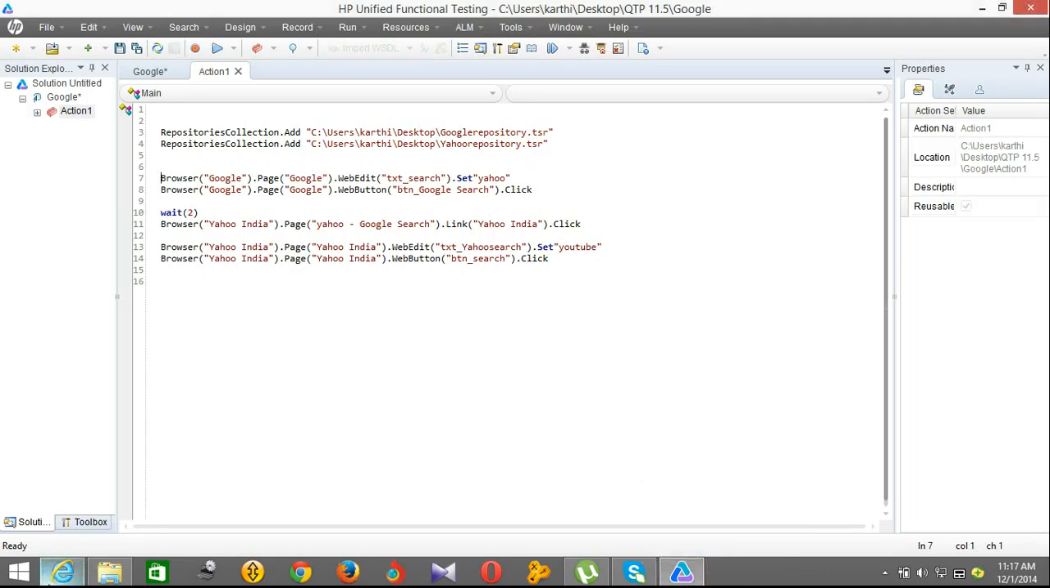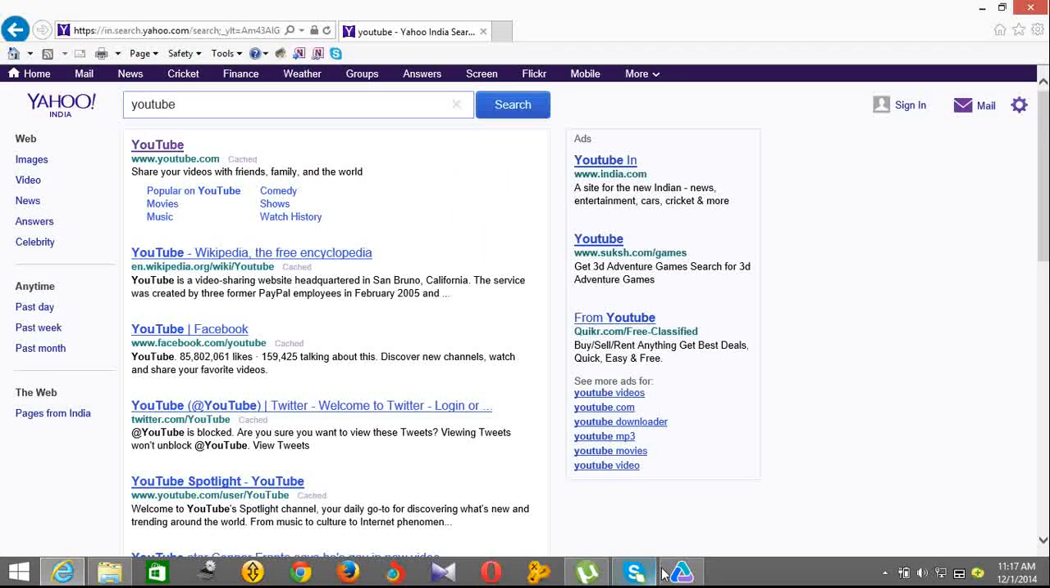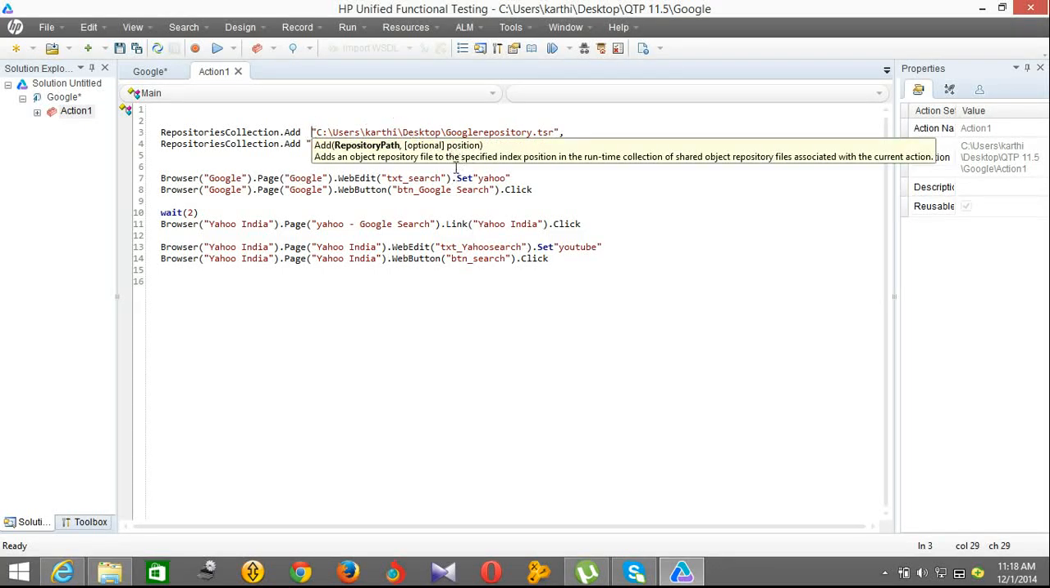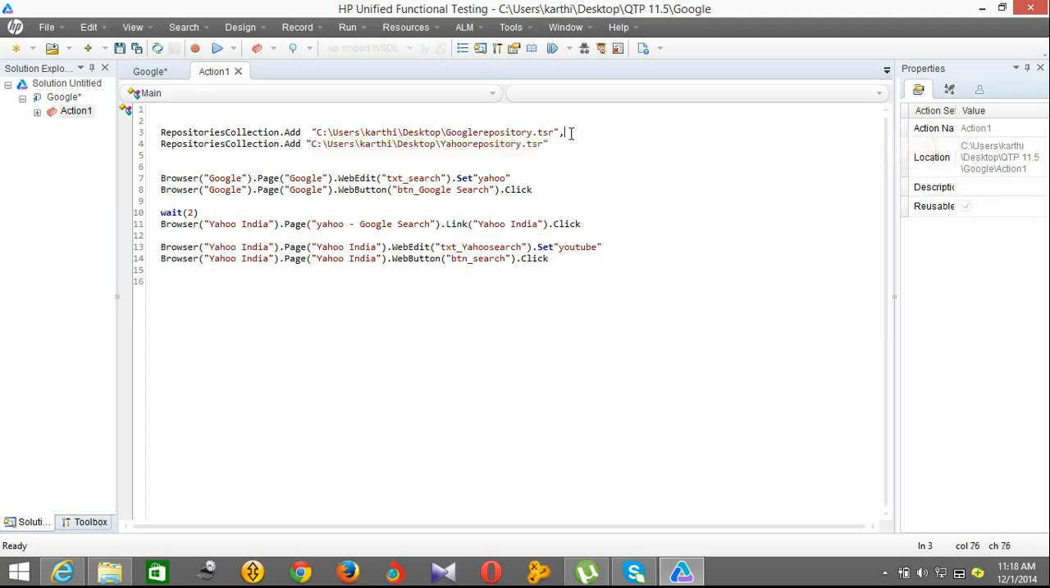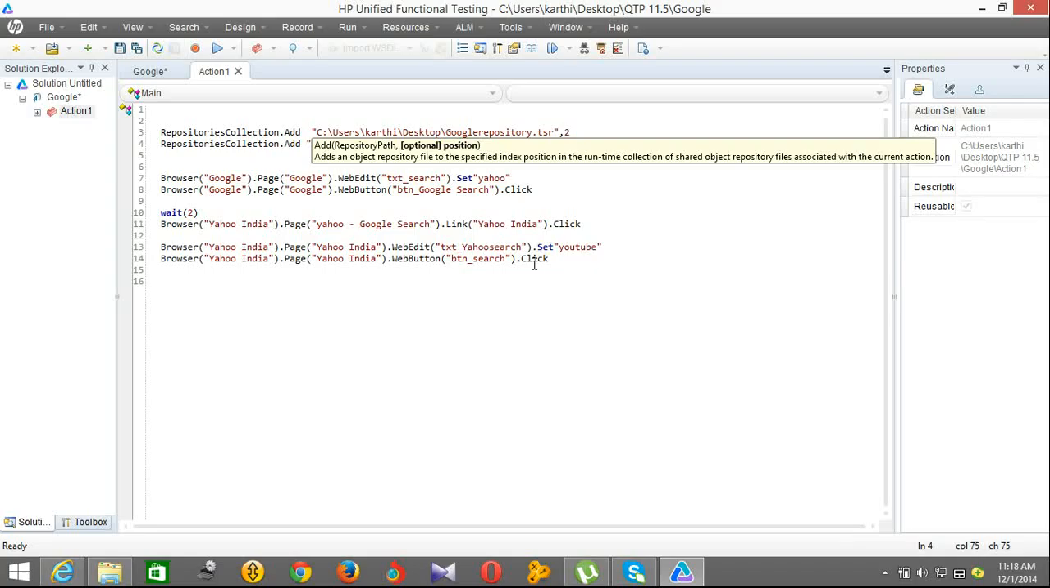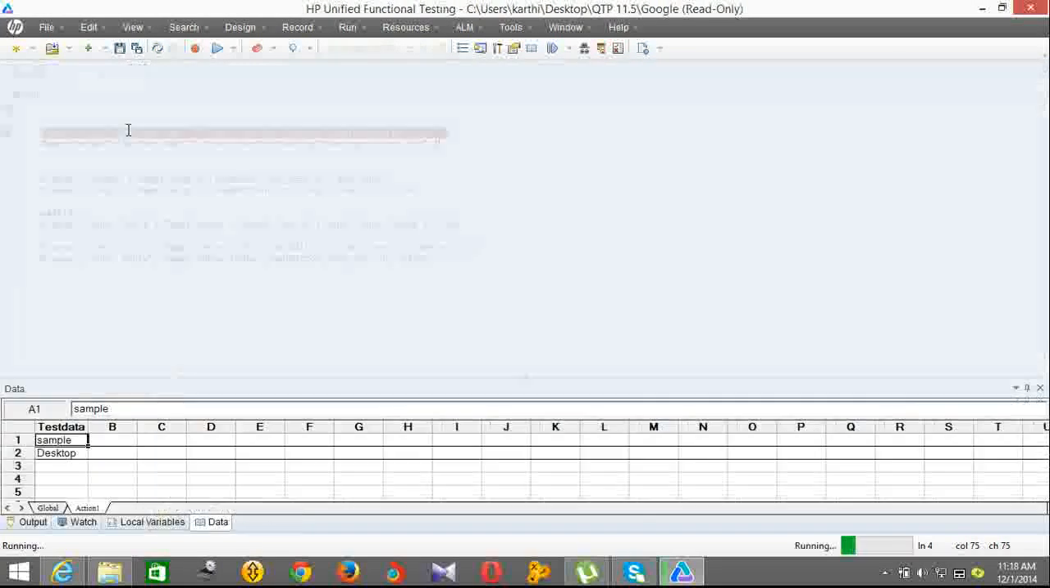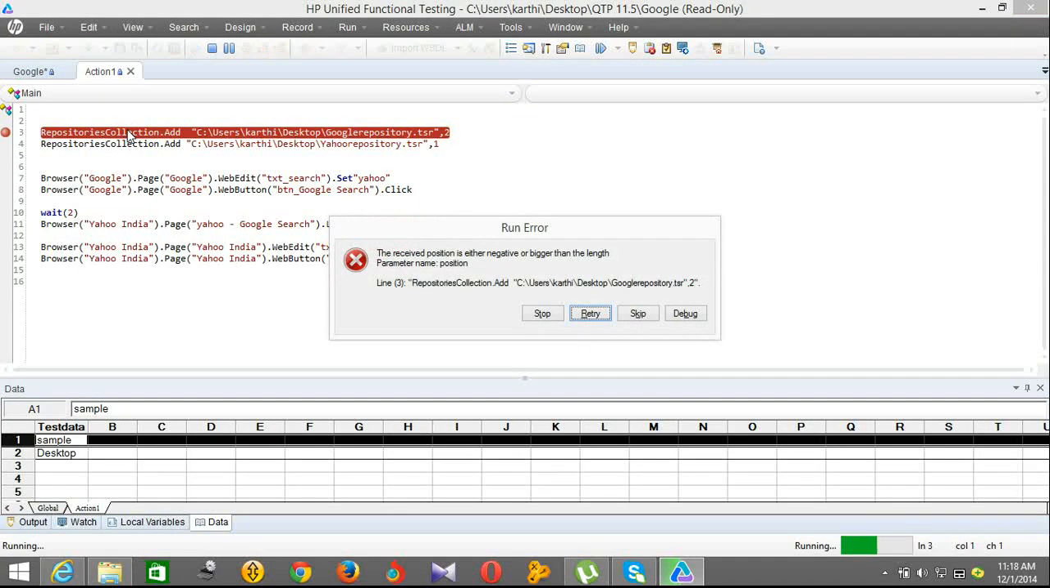So the script runs up to the search of YouTube. So this is what we have been doing. Now what is that position? See, in the optional we have the called optional position. So I am going to give this as 2, even though it is importing as the first one. So this is Yahoo repository as 1. See what happens. I am showing it in the debug mode. Press F5. I am pressing F11. Then stop position.